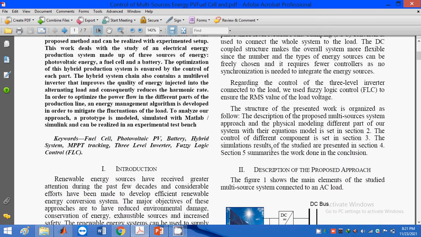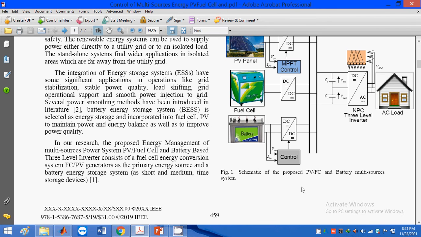Okay, so this is the block diagram representation for the multi-source system: PV panel, fuel cell, battery and also the multi-level inverter, and this is the load. This is the load for the home applications.